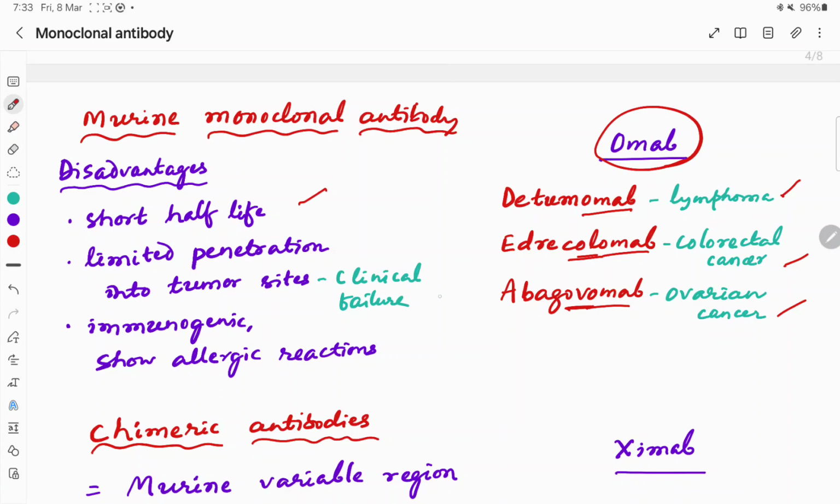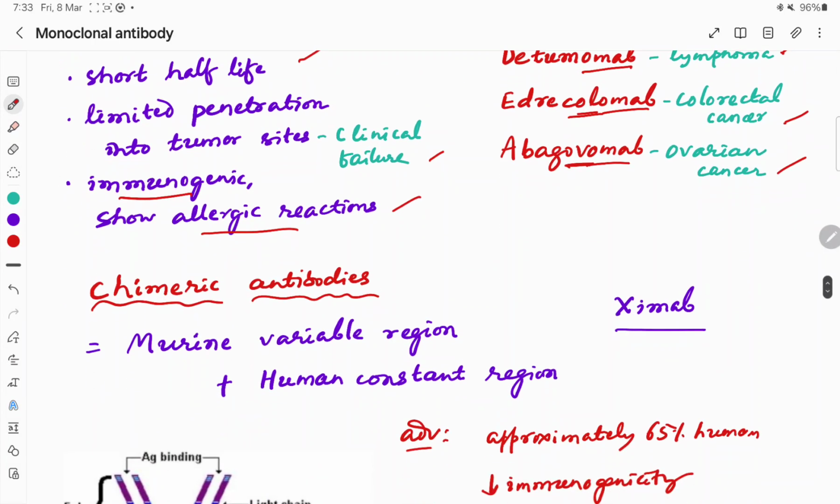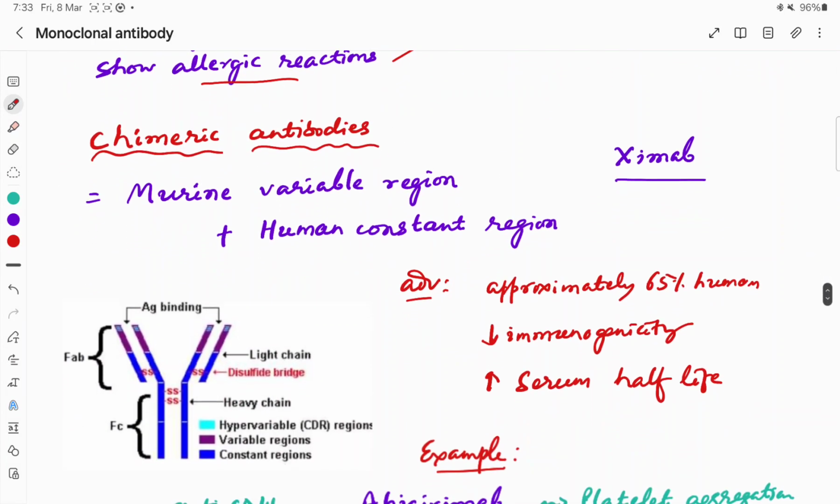So the disadvantage with murine monoclonal antibody, they have a short half-life, they have limited penetration into tumor sites, so there is clinical failure. And the major disadvantage is they are immunogenic, so allergic reactions. So to reduce this immunogenicity or the allergic reactions, we have the second generation monoclonal antibodies. They are the chimeric antibodies.